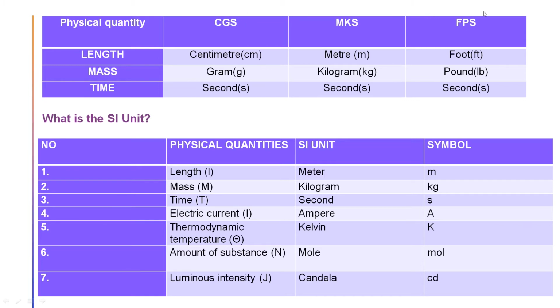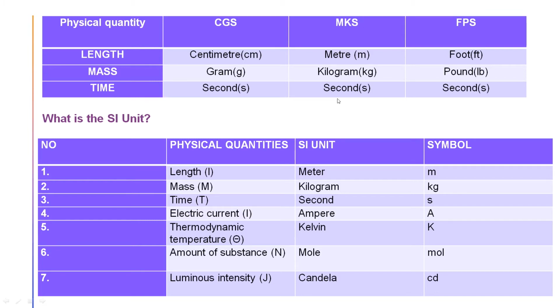So CGS, how this unit system has come. This is a French unit system where C stands for centimeter, that is the unit of length, G stands for gram, that is the unit of mass, and S stands for second, the unit of time. Similarly, MKS is a Latin unit system where M stands for meter, unit of length, K stands for kilogram, which is a unit of mass, and S stands for second, which is a unit of time.